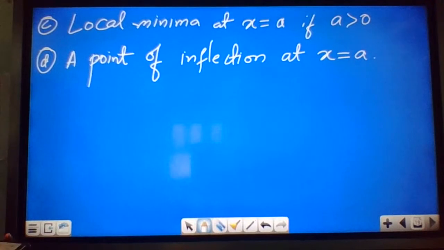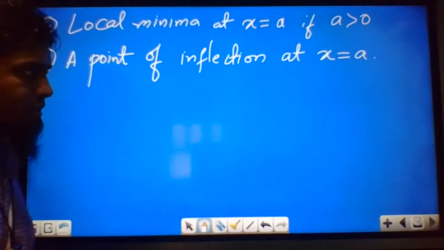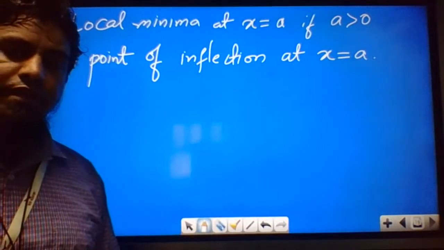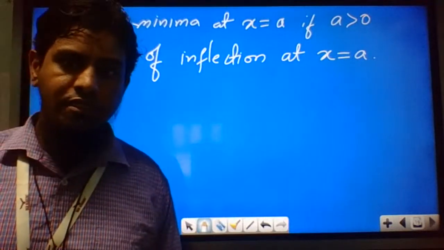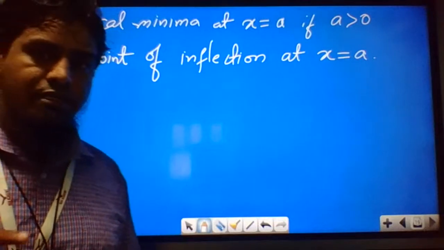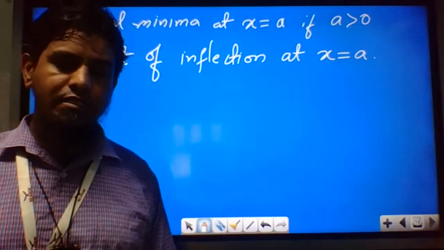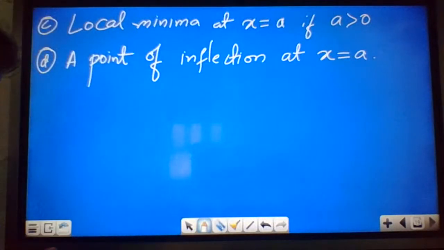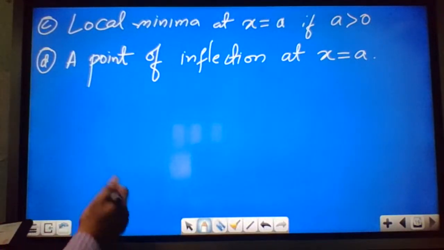So it is a very simple question. We can find the differentiation of g(x) first, then we know how to find the local maxima and minima. For maxima and minima, the first order differentiation is 0, and the second order differentiation, if it is greater than 0, it is minima. If it is less than 0, then it is maxima. Okay, so we'll check first.